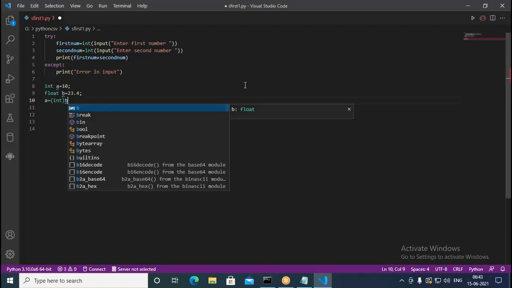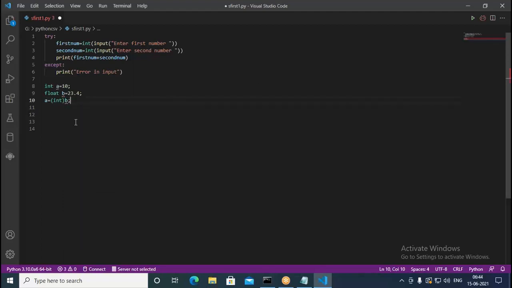So what happens in such cases? Forcefully the value 23.4 is converted into a. This is called typecasting. And in this process, what happens? It's going to truncate 0.4. It's going to lose data because the fractional part cannot be saved in the integer. It can hold only integers. It cannot hold the fractional part. So therefore, it's going to truncate it. In such cases, we are going to lose the data.